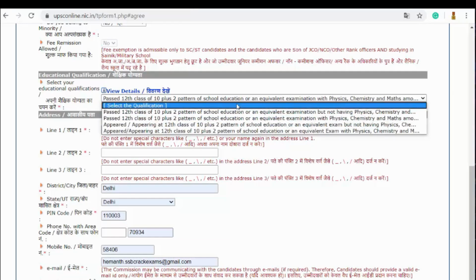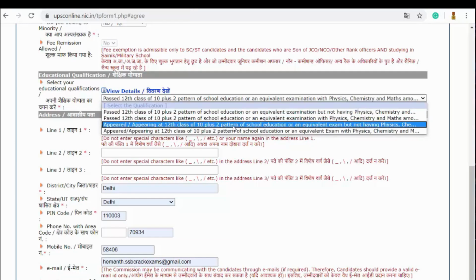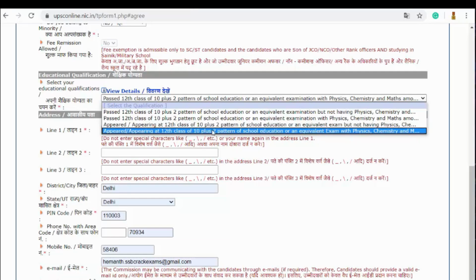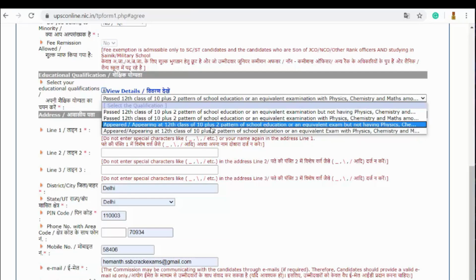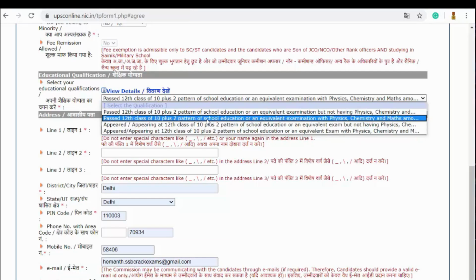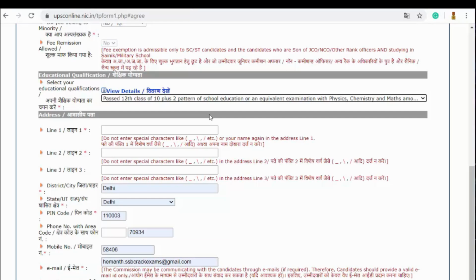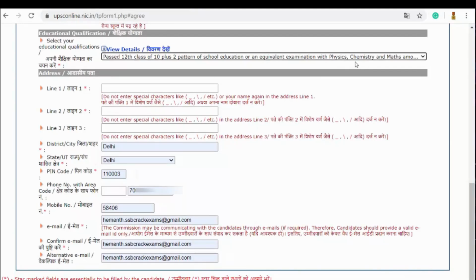If you have appeared or are appearing and you are in the 12th class as of now and you didn't get the results of your 10+2 or the 12th class, and if you are an MPC one, you will select the last one, and if you are some other one, then you will select the third one. So I'm selecting one of these options and I'm mentioning that I have passed the 12th class of 10+2 pattern of school education or equivalent examination with physics, chemistry and maths among my core subjects. You can choose whichever is relevant to you.